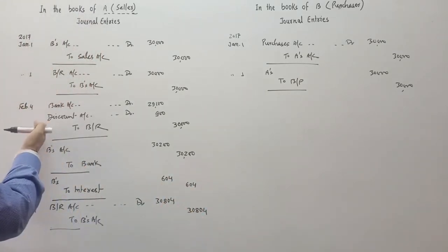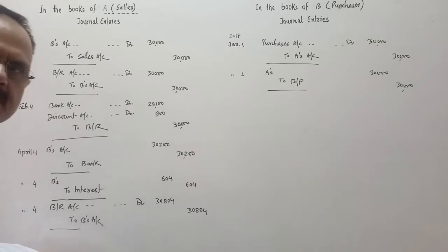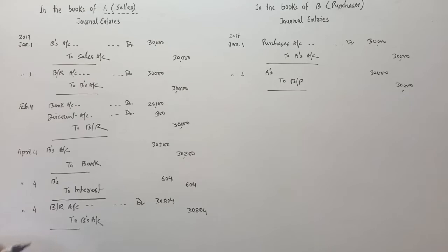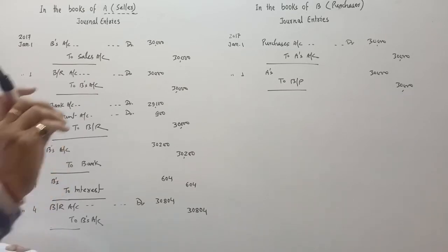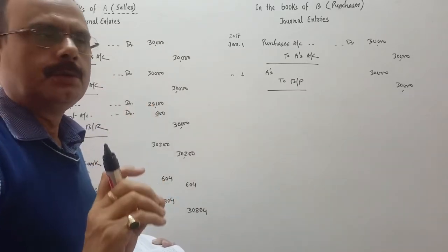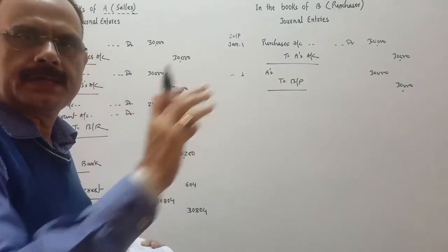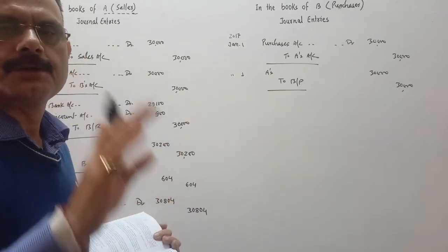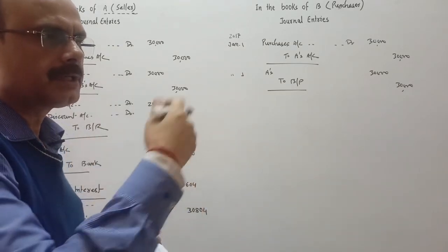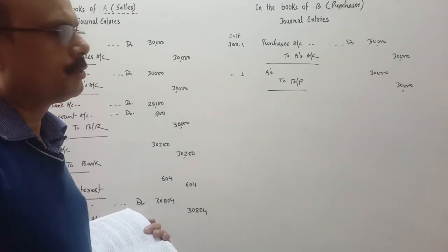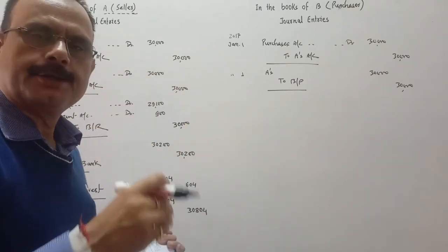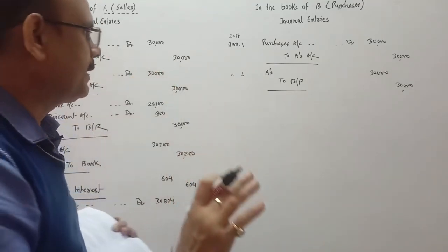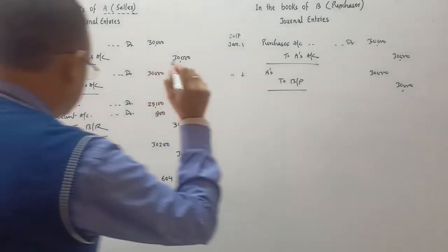What the drawer has done, the entry bank account debit, discount account debit to bills receivable, this entry is not going to be done by the drawee, because the drawee will pay the amount to the person who will come with the bill. What the drawer is doing with that bill is not at all concerned to the drawee. He is not at all interested to know what the drawer is doing with that bill. So whosoever comes with the bill on the date of maturity, to that person the drawee will make the payment. So next entry will be dishonor of the bill.